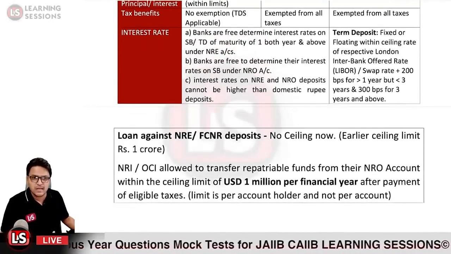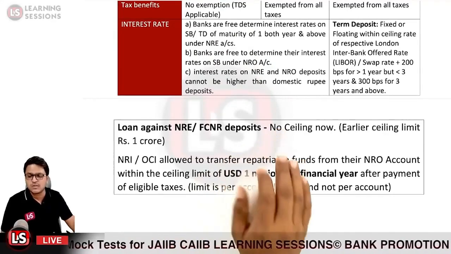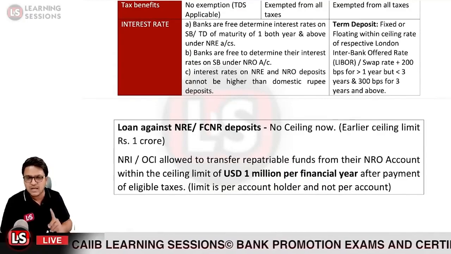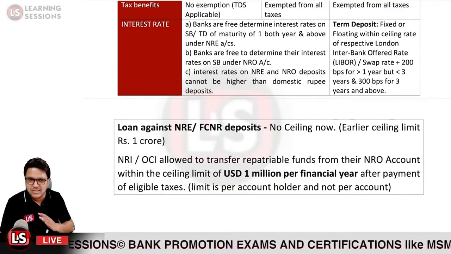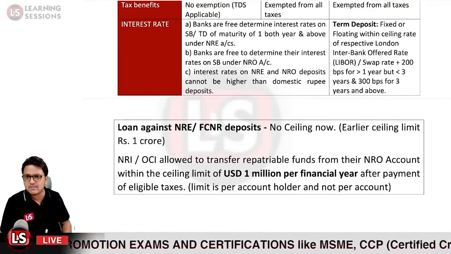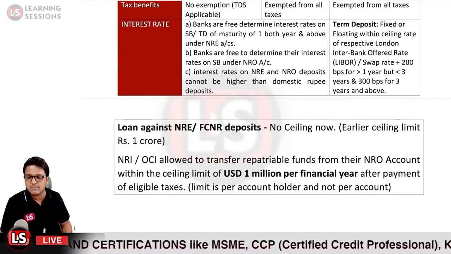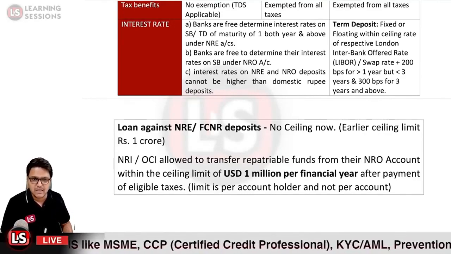Then it is related to loans against NRE or FCNR deposits. So there is no ceiling limit now. Earlier the limit was rupees 1 crore, but now there is no ceiling related to it. If any NRI person or OCI person approaches you wanting to avail a loan facility against the deposit, that is allowed, and there is no ceiling limit now.